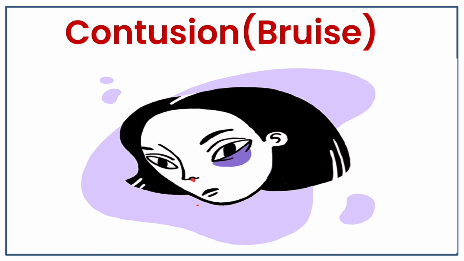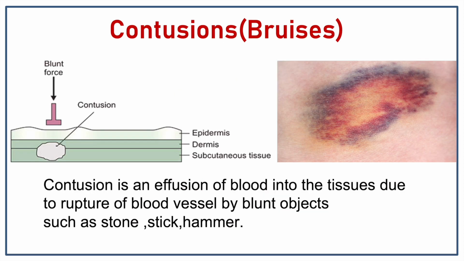In the last video, we have already discussed abrasion. In this video, we will be discussing bruise. What is a bruise or contusion? Contusion is an effusion of blood into the tissue due to rupture of blood vessels by blunt objects such as